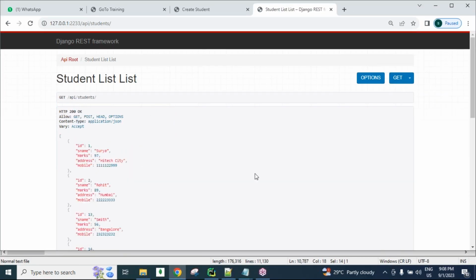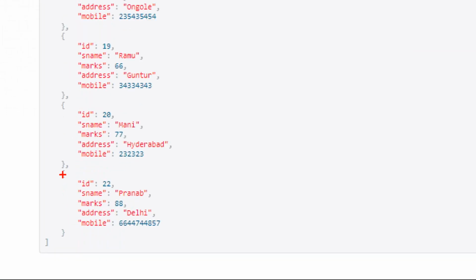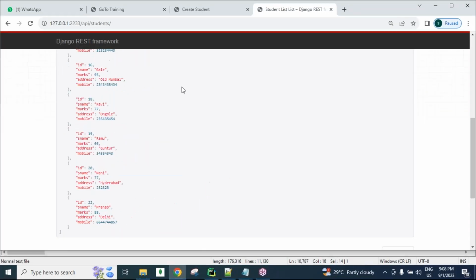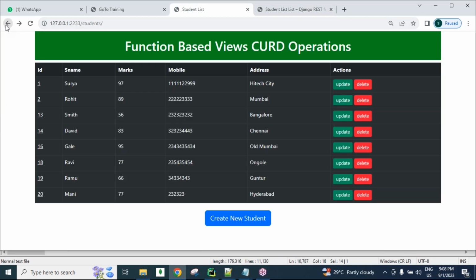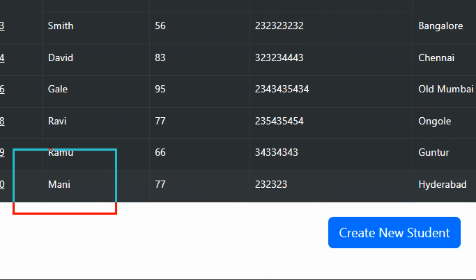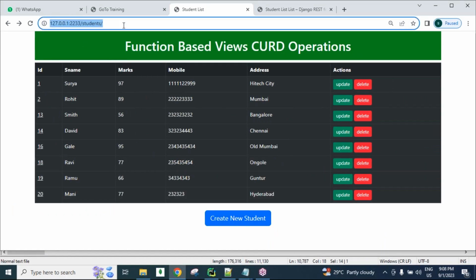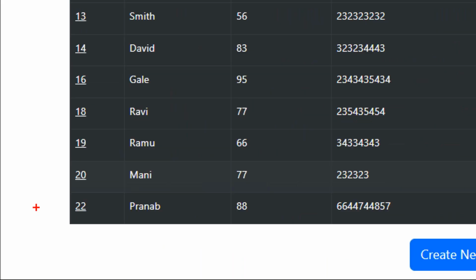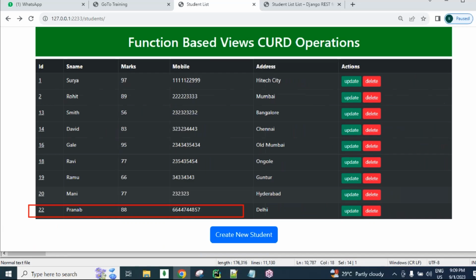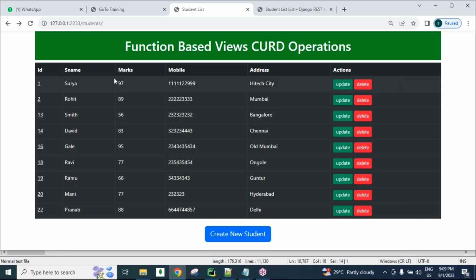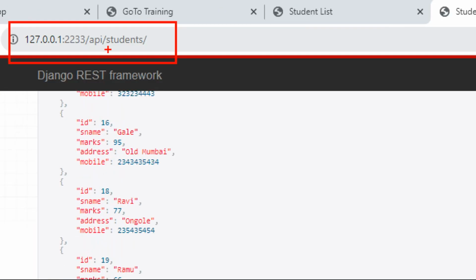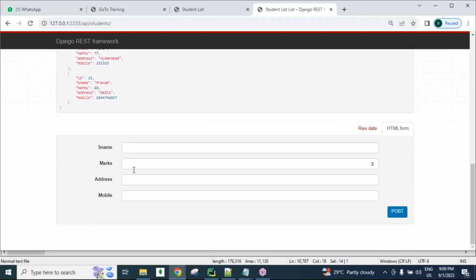From clicking this get button, we see all available records. Pranab record is also there. This is Django, guys. See here, the Pranab record is not there, the money record is there last. If I re-send the request, then we get the Pranab record also. So using Django with this UI presentation, we can interact with the application related database and add data using this REST API. This is called REST API, guys. Using this REST API we can interact with our application related database tables and create records.